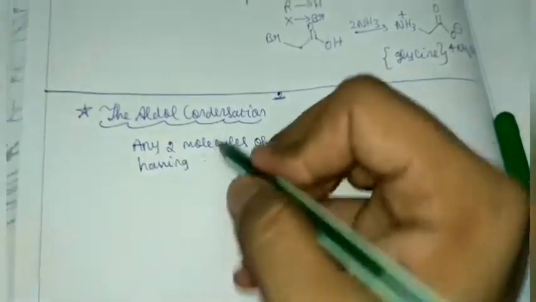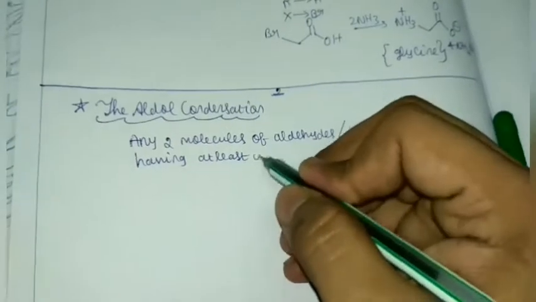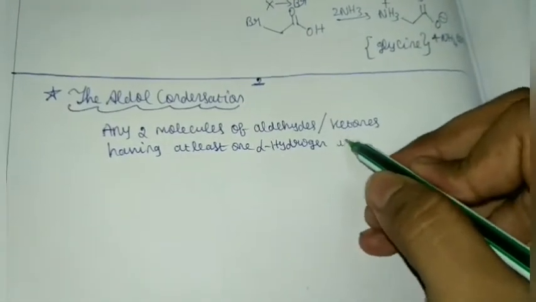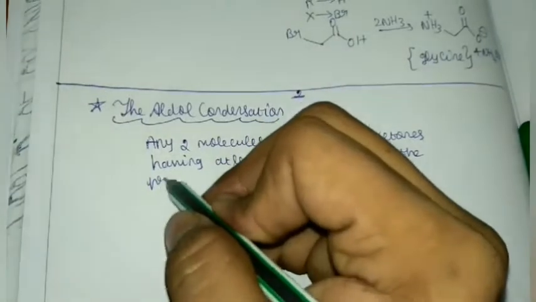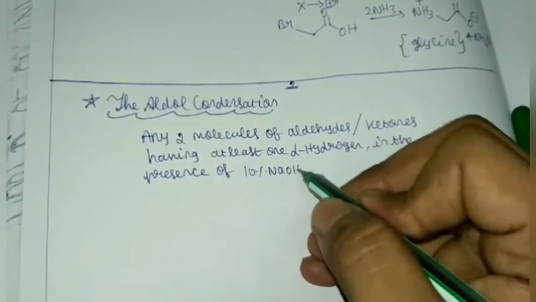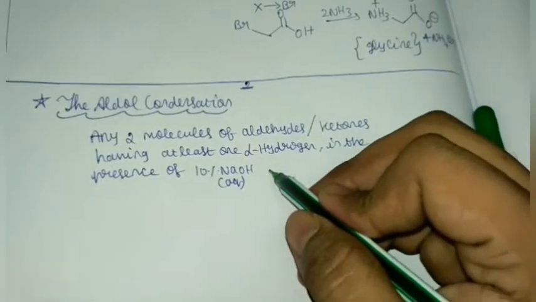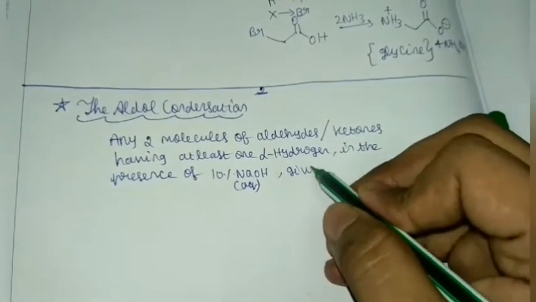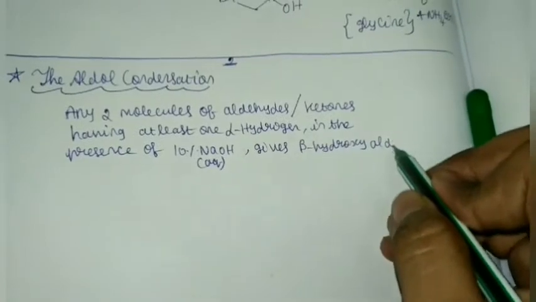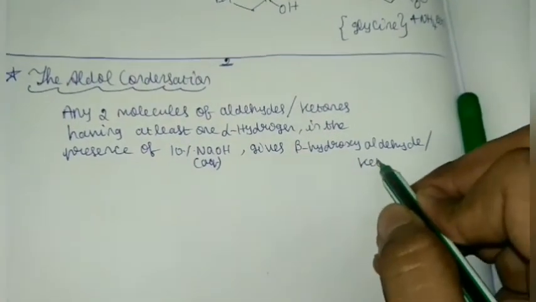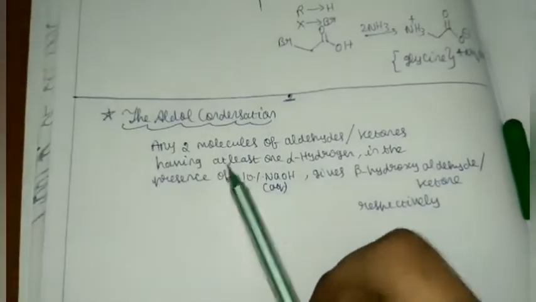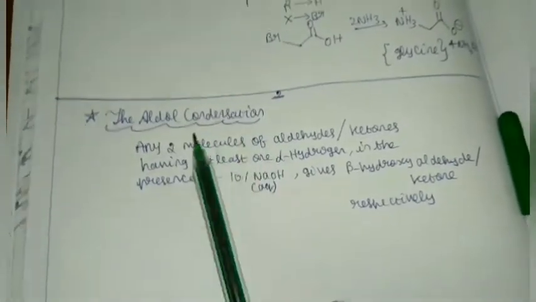having at least one alpha hydrogen, in the presence of 10% aqueous NaOH, give beta hydroxy aldehyde or ketone respectively.